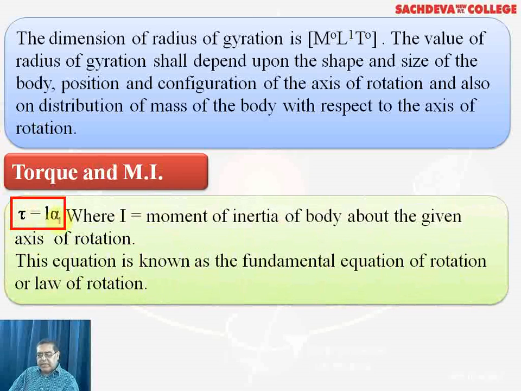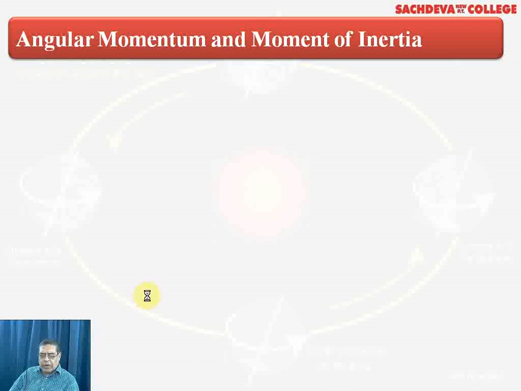Now torque is taken as I alpha, where I is the moment of inertia of the body about the given axis of rotation. This equation is known as the fundamental equation of rotation or the law of rotation. So the law of rotation is given in terms of moment of inertia: the product of moment of inertia with alpha gives the value of torque.